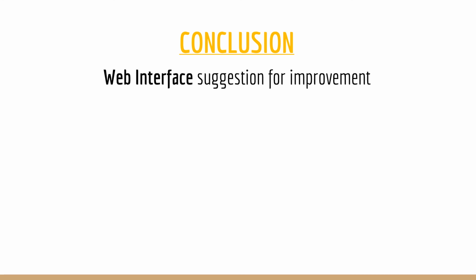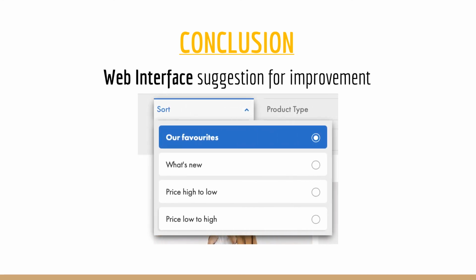There are multiple ways to improve a website interface. However, one way to improve ASOS is by adding a highest reviewed option in the sort drop-down list to allow individuals to see what previous customers have said about their purchase. This feature will be beneficial for customers because they will use current reviews as a guidance when purchasing, but also create trust and confidence in the product they decide to buy.